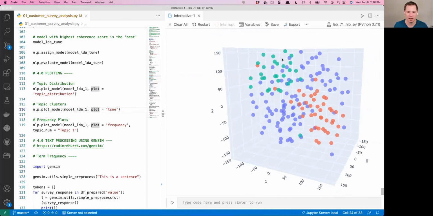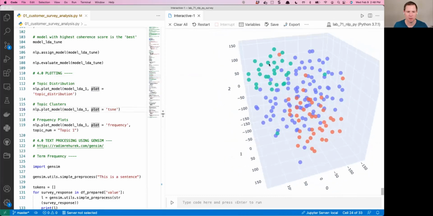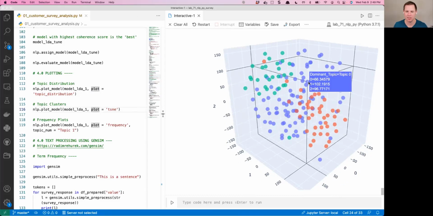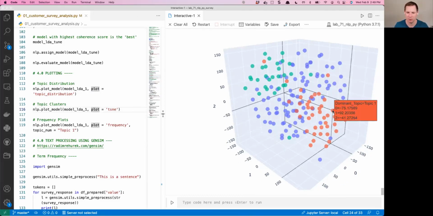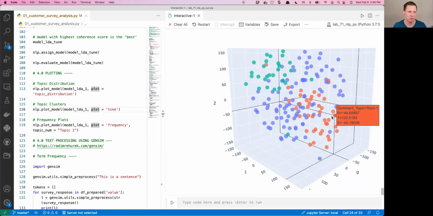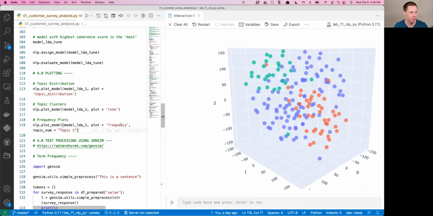And you can see that there seems to be some clustering going on. The green topics are all up here in the top corner. The blue are kind of spread out. That's topic 0, which was that mishmash, so that makes sense. It's all spread out all over the place. And then topic 1 is down here at the bottom right. So it does look like there's some clustering going on here with the topics.